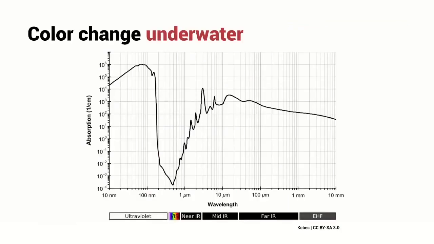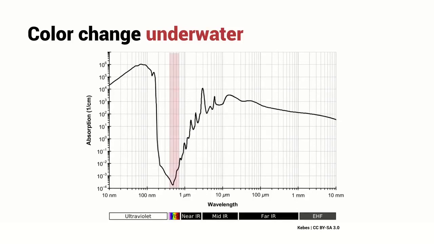As I mentioned a moment ago, the light that reaches the surface of the planet is partly absorbed by various molecules in the atmosphere of the planet. Water, in particular, is a very strong absorber of light. This graph shows the amount of absorption of light as a function of wavelength. And we can see that there is a region of the spectrum where there is minimal light absorption.